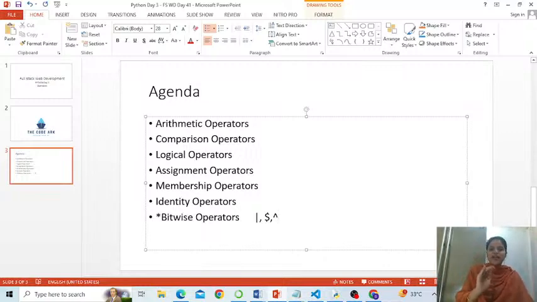Alright, so let me keep that asterisk mark. Alright, fine. Yes, bitwise. You are right, Rajiv. One day or the other we will definitely talk about the bitwise. Don't worry for that. But let us cover up these other operators, considering them as a vast coverage. Is that okay? Fine. I start from arithmetic operator.